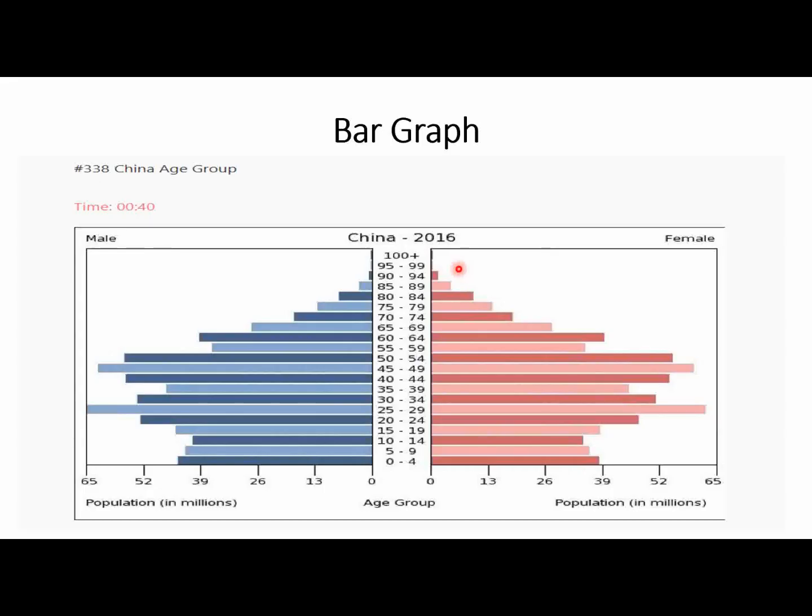Overall, the image shows data related to the age group in China in 2016. So you have to speak like this. You have to cover the minimum point and the maximum point for the age group.